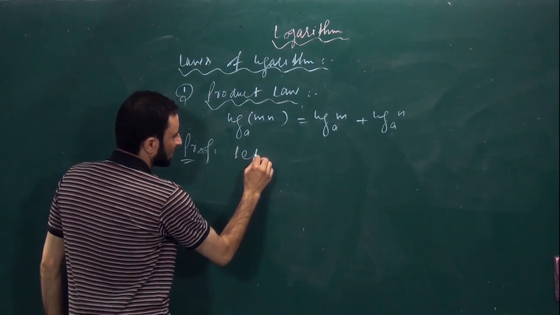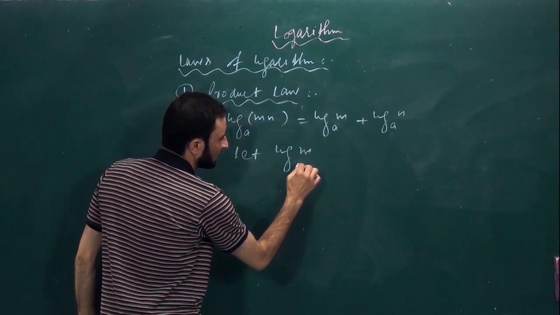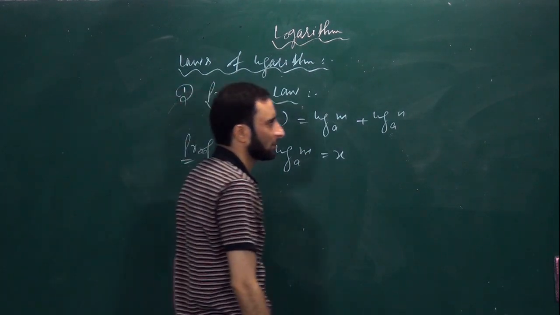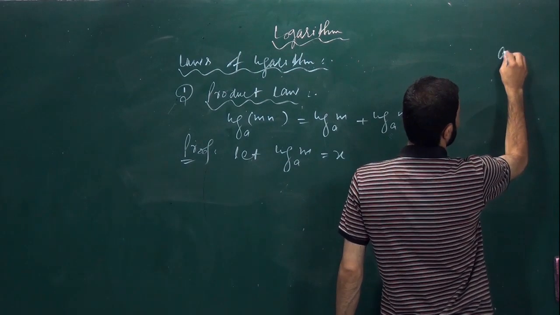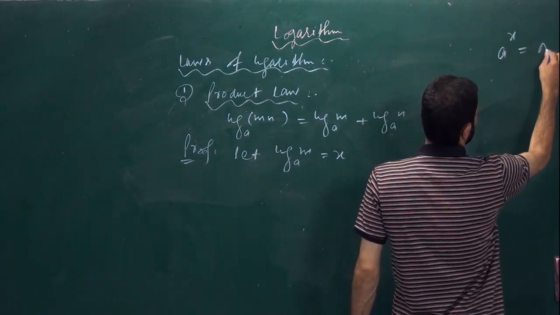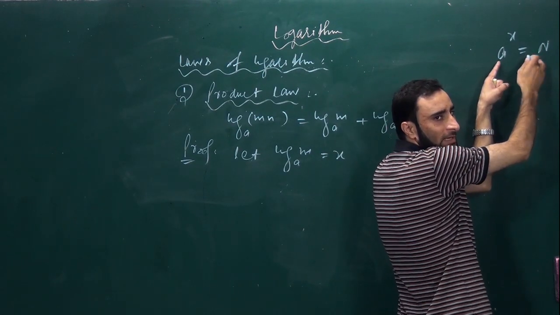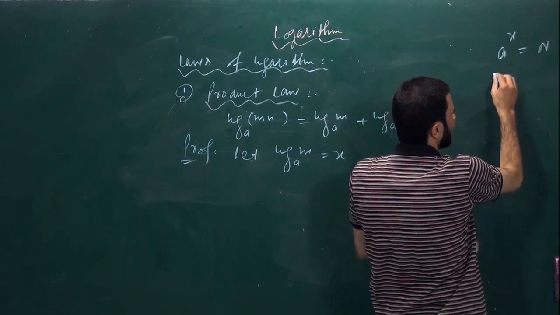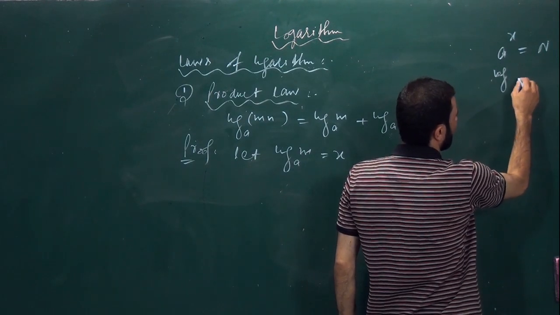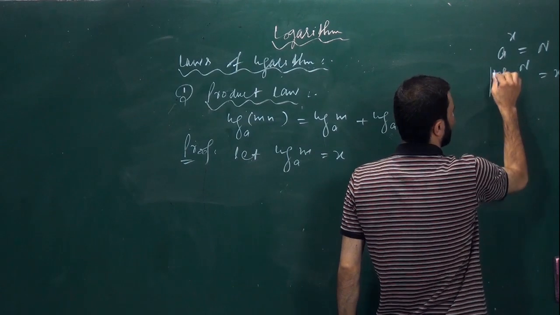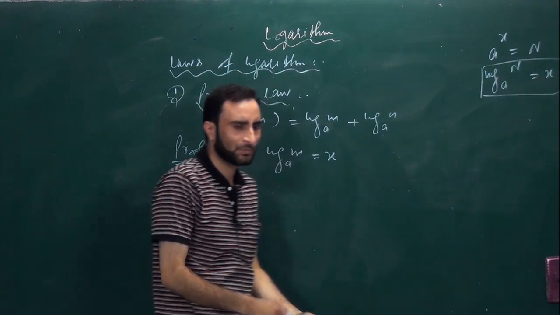We suppose let log of m to the base a equal to x. Is it clear? Now see here, you already know that a to the power x, if it is equal to n, it is in exponential form, and we can write the same in logarithmic form. Log of n to the base a will be equal to x. This will be useful here also.